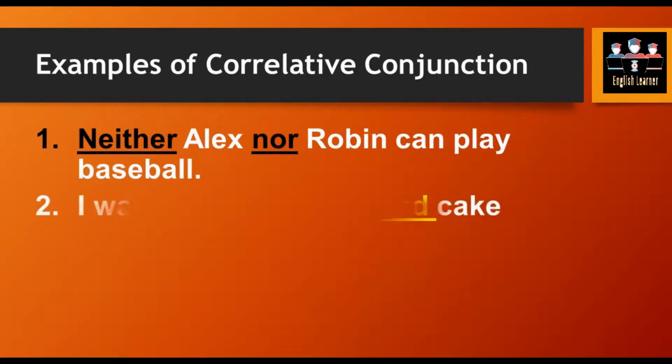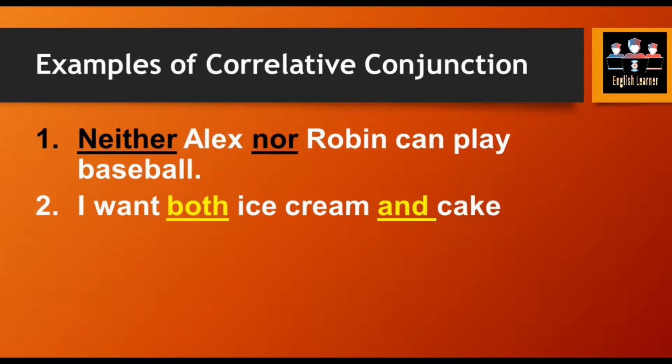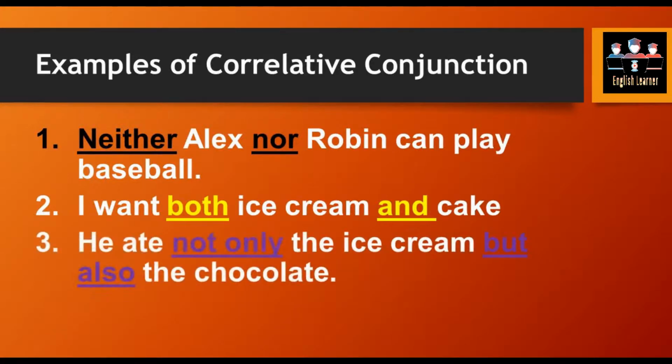Number 2. I want both ice cream and cake. Over here, both and and are used in a pair, and it indicates that we are going to consider both options. Option number 1 as well as option number 2. Next, example number 3. He ate not only the ice cream but also the chocolate. Now not only and but also are used in a pair form in the same sentence, and they qualify the equal rank of the sentences.